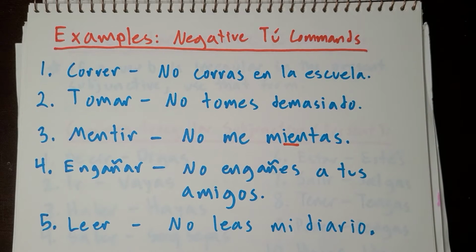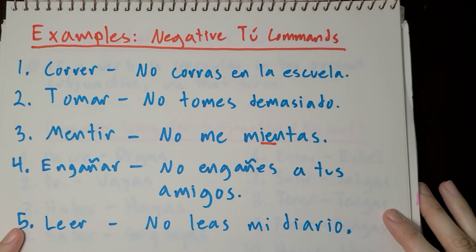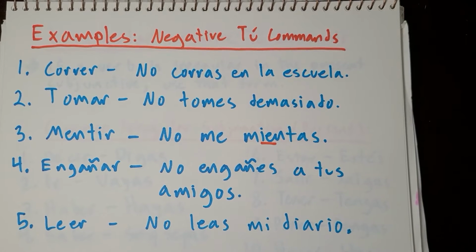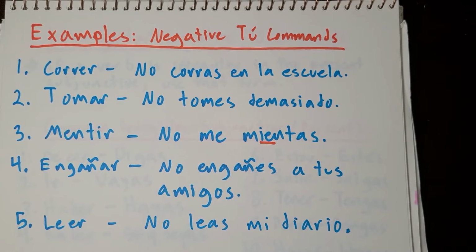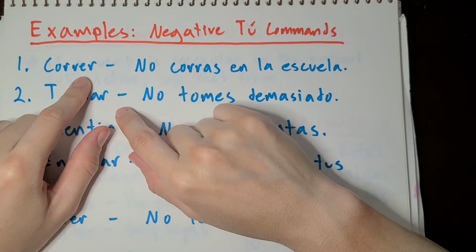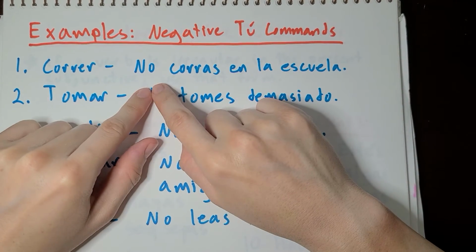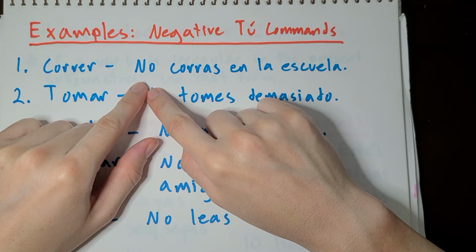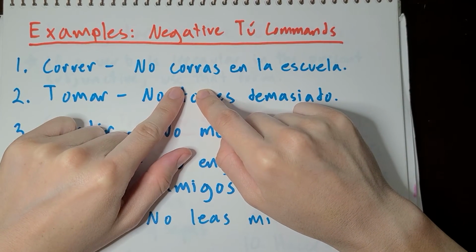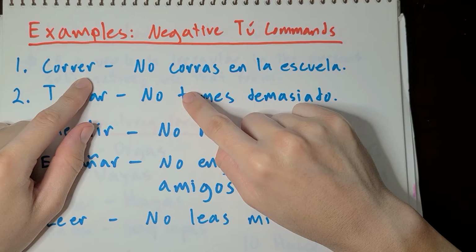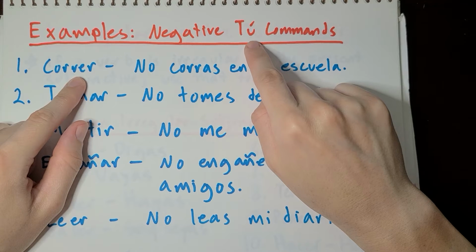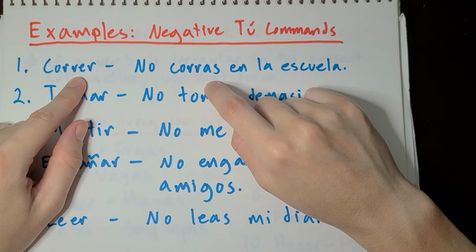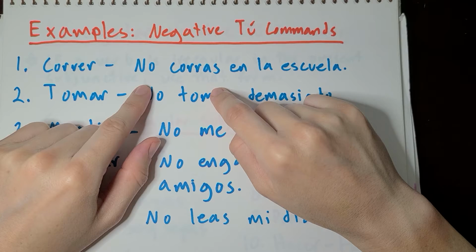Okay, so let's go through some examples of regular verbs. Remember, all you need to do is say no, then use the subjunctive second person present tense, and that's how you say don't do something informally in Spanish. Okay, let's look at correr. Correr is an ER verb. The first thing I'm going to do is say no, like don't in English. No, and then the verb. How do I conjugate the verb? Well, this is an ER verb, so the subjunctive form is going to change to an AR ending, and we're doing the tú form. So it's going to be corras, AS. So no corras, don't run.